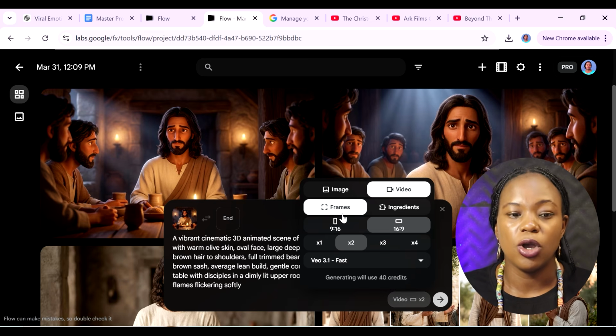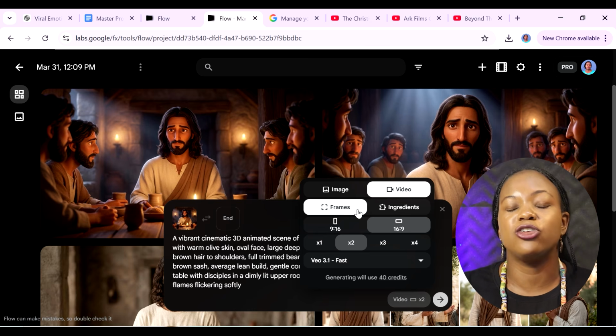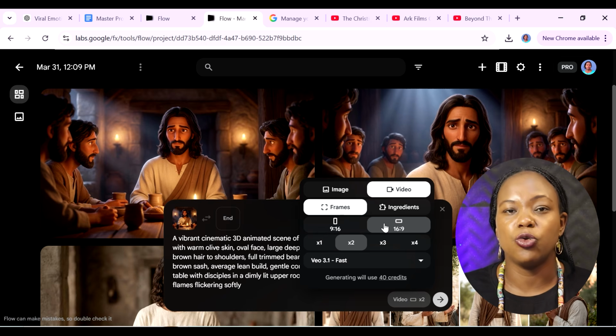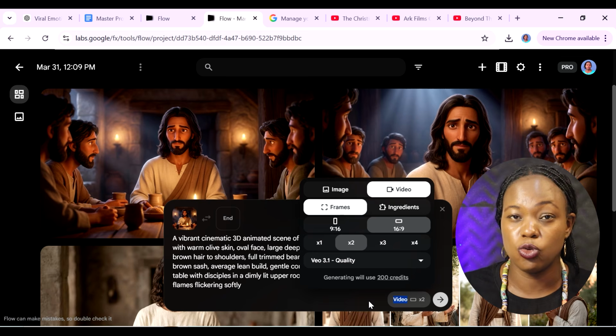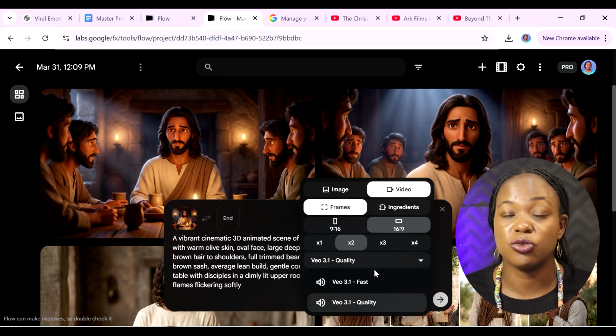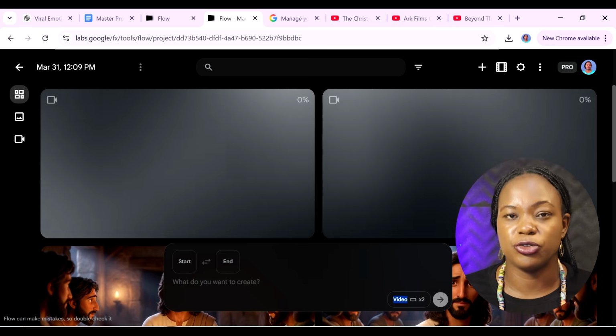So we have the video, and the ratio is 16:9, again, because that is what we need for YouTube. And you can also decide how many videos you want to be generated at a time. So you can have one at 20 credits or two at 40 credits. And then we're just going to use this first option. Click on generate. You can see the videos generating.